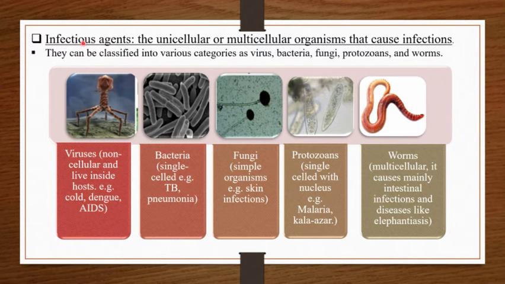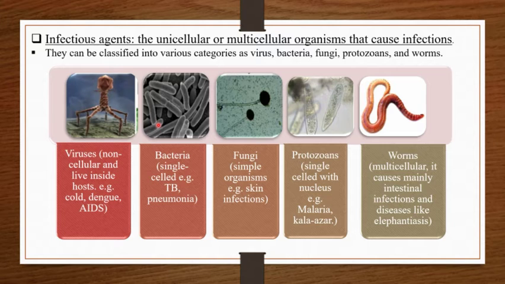These infectious agents can be classified into various categories: virus, bacteria, fungi, protozoans, and worms. Viruses are non-cellular and live inside the host, for example cold, dengue. So viruses are the organisms which have no cell in them and they live inside the host. Its examples are cold, dengue. One example of a present-day disease caused by a virus is COVID-19.